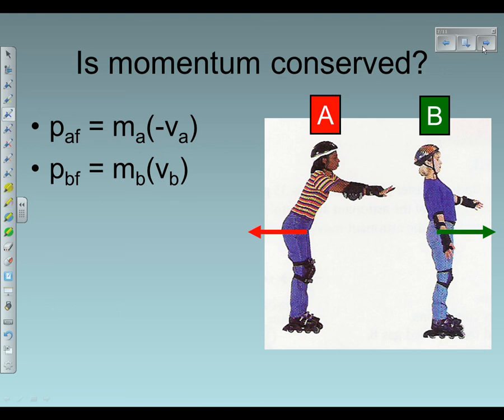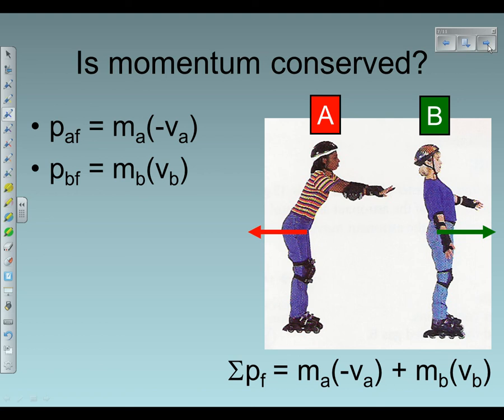But when you go to calculate their momentums, because one has a positive velocity and one has a negative velocity, then you go to add them up, right? What are you going to end up with? If you add a negative number plus a positive number that are the same, you end up with 0, right? Now remember, it's the momentum that is the same, the product of the mass and velocity, not just the velocity. Good there? Okay.